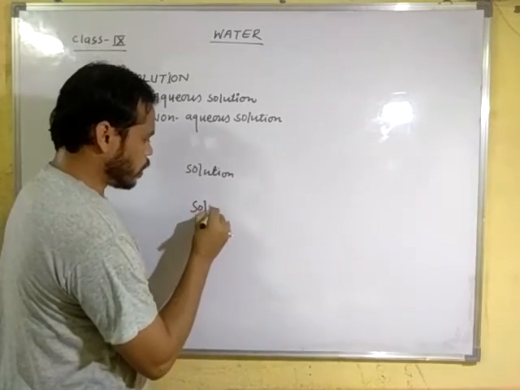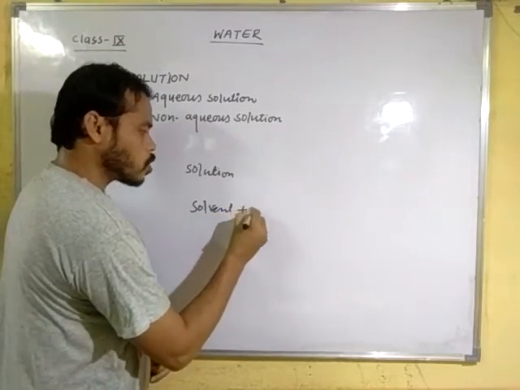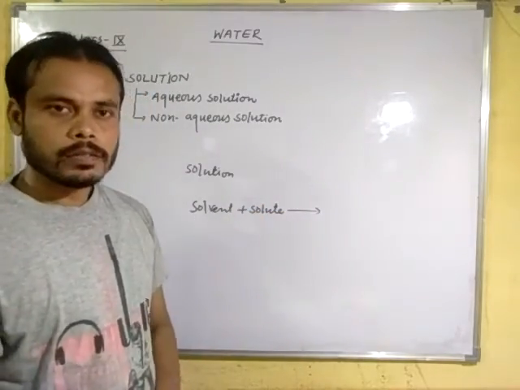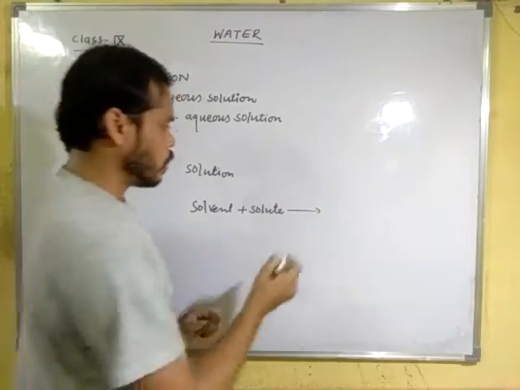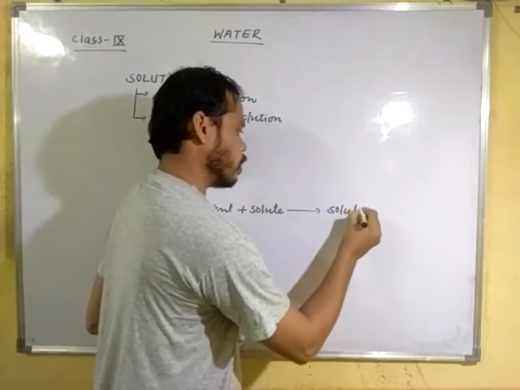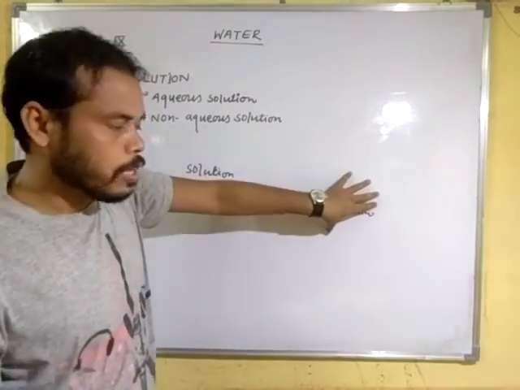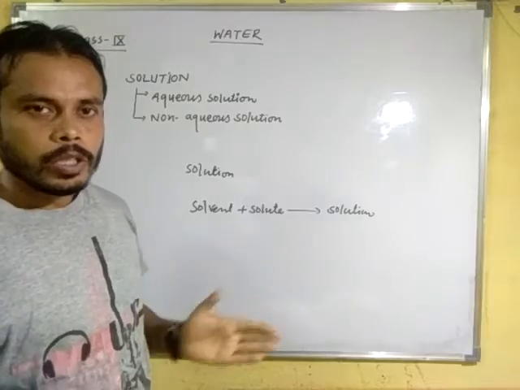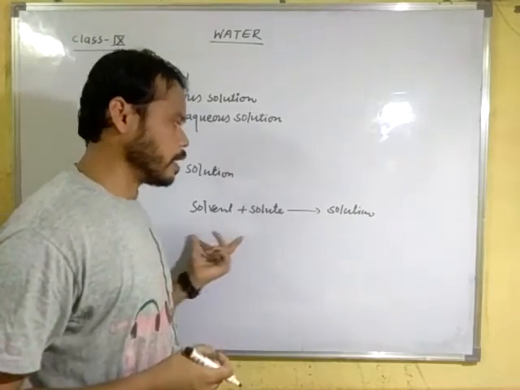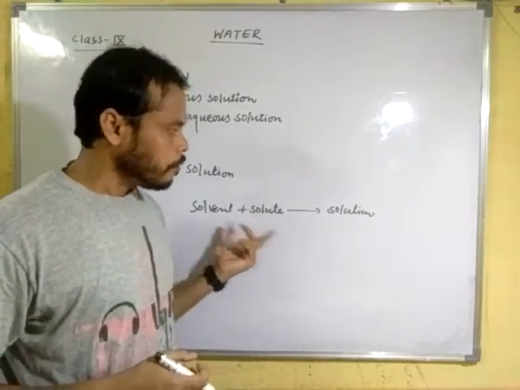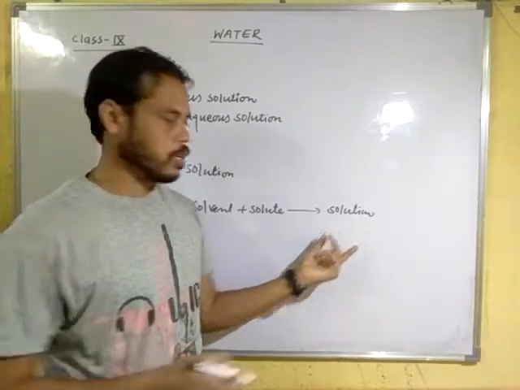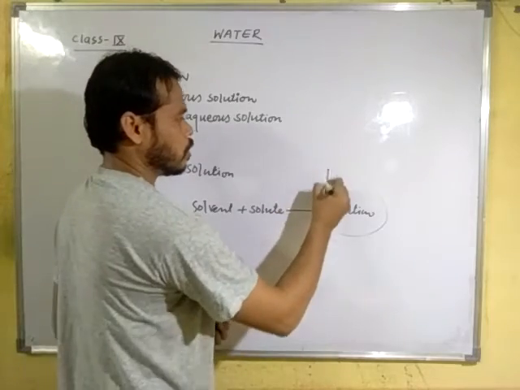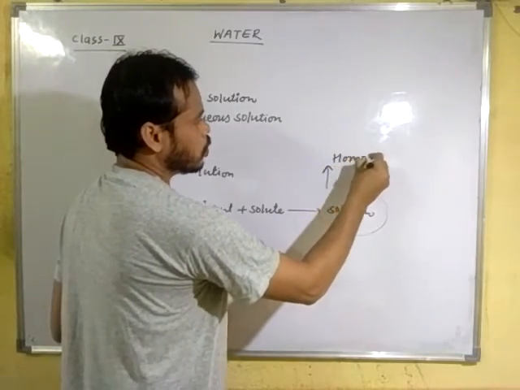Solvent and solute mix together, combine together to form a solution. And when a solution is made by the combination of solvent and solute, you cannot recognize the two different types of components present in this solution. That means the solution is homogeneous.